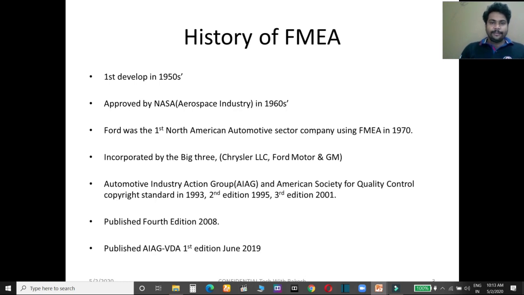After these big three implemented it, the Automotive Industry Action Group of the American Society of Quality Control copyrighted this standard in 1993, and the second edition came in 1995 and the third edition in 2001. The latest we were using before the AIAG VDA PFMEA was the fourth edition of 2008 AIAG FMEA. Now the AIAG VDA first edition came in June 2019.